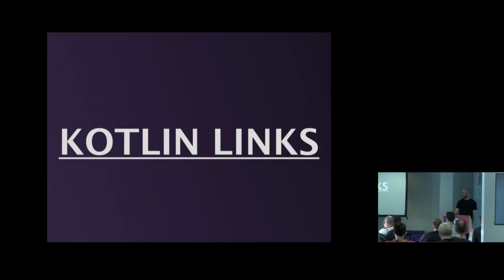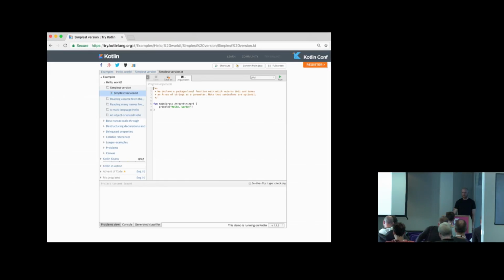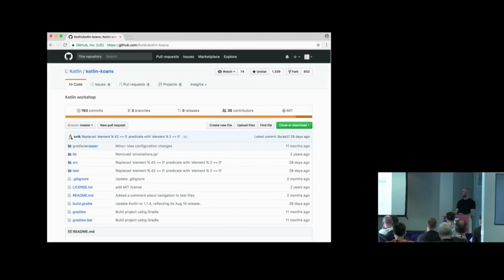Right. And this is it. I'll do a little bit more talking. So obviously there is homepage for Kotlin, kotlinlang.org. There is a website where you can type some code and run it online with zero installation. Then the best guide to learning a little bit of Kotlin is this Kotlin Koans, written by JetBrains people. It's pretty good.